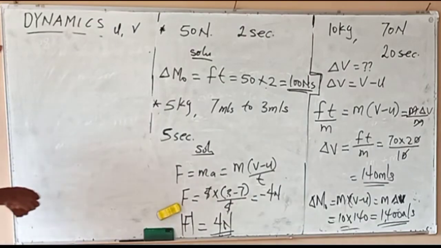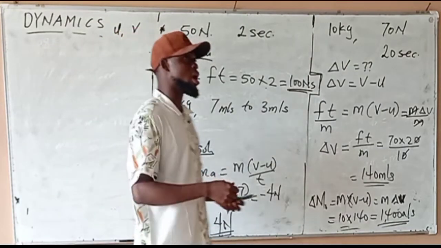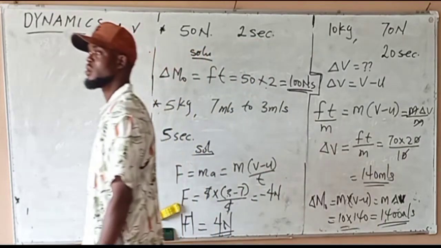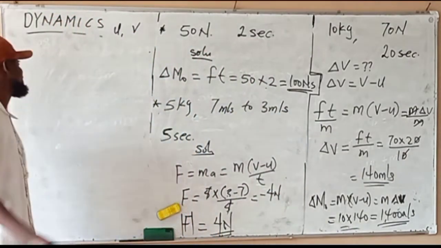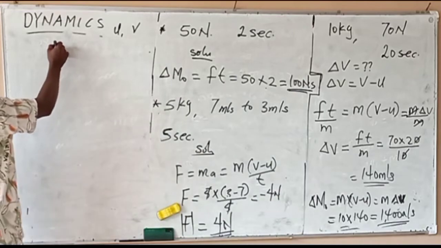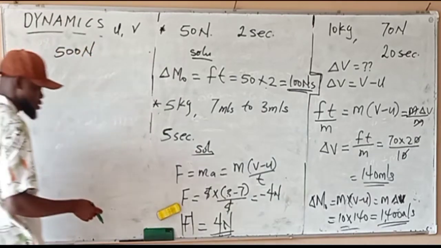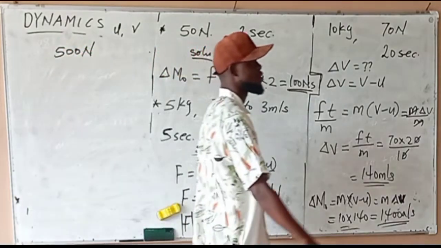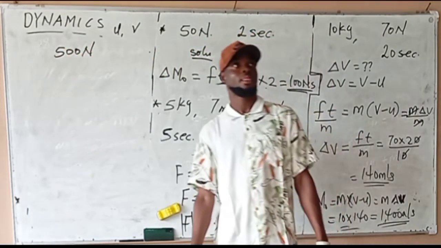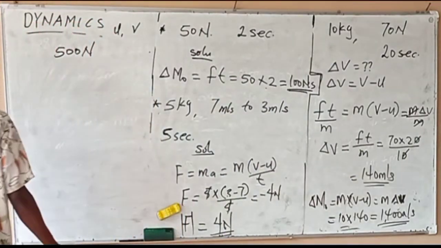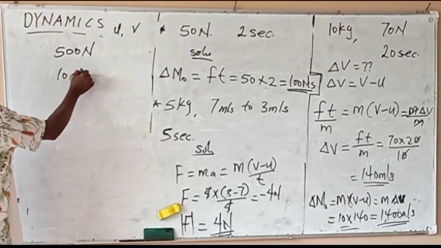Calculate the work done when a force of 500 newtons moves a distance of 10 cm.